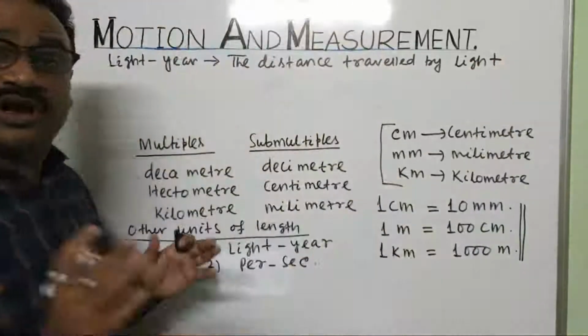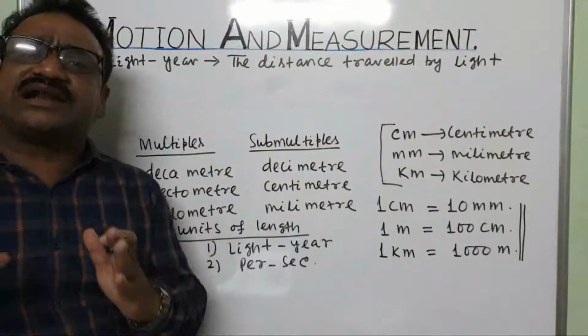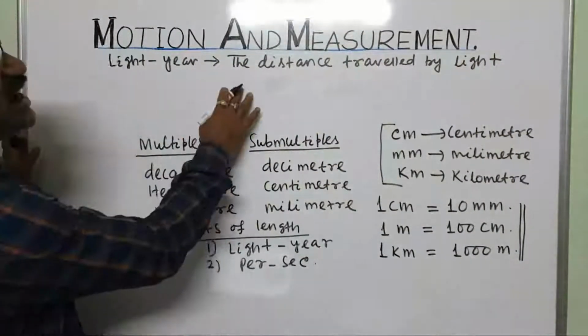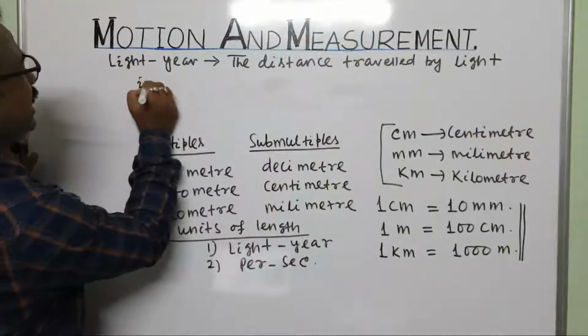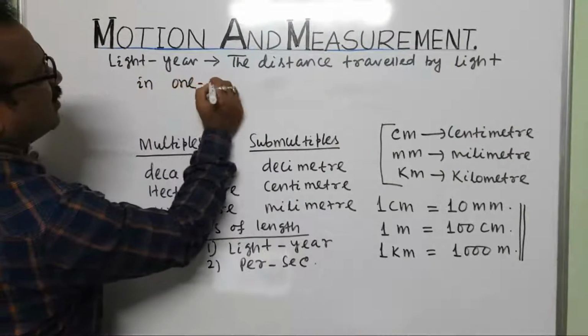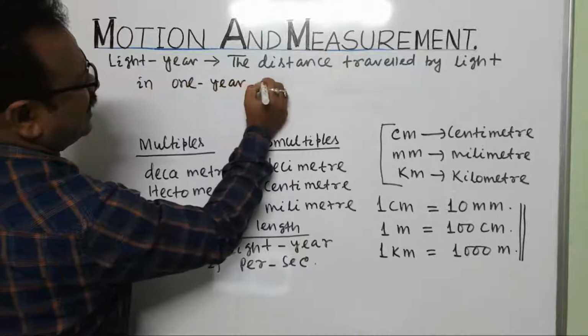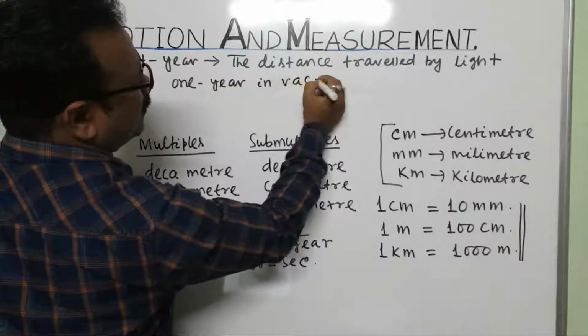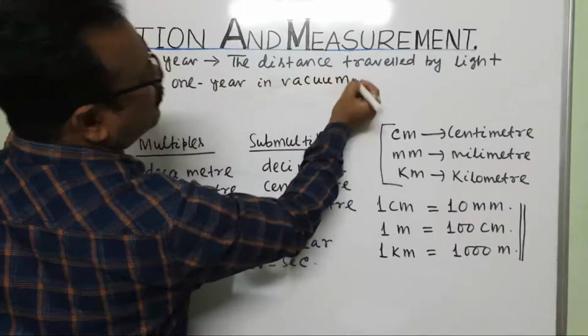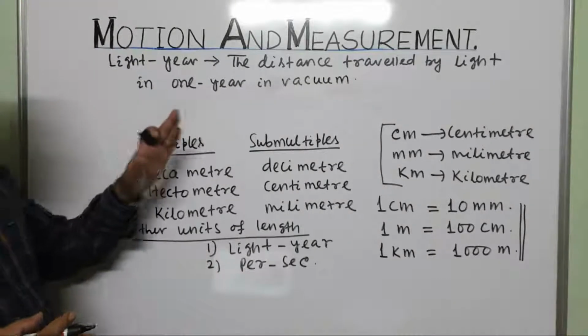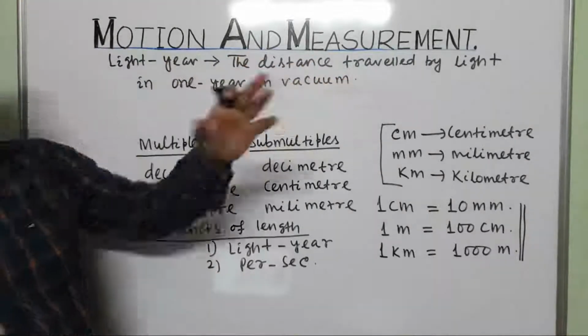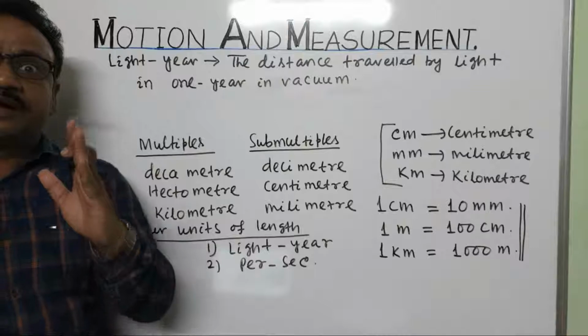Light means generally sunlight. The distance traveled by light in 1 year in vacuum or space. So, the distance traveled by light in 1 year in vacuum.